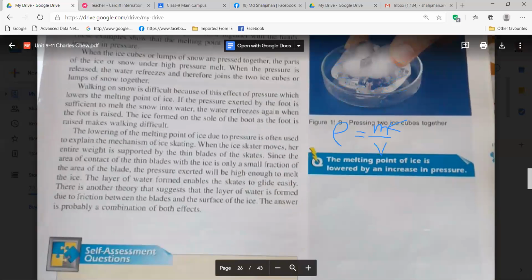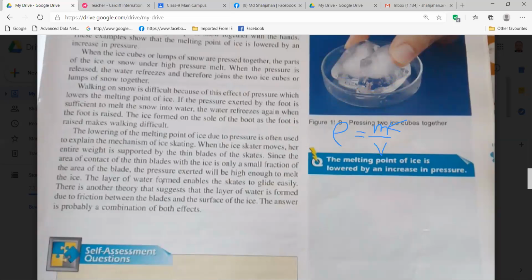Then there is another theory that suggests that the layer of water is formed due to friction between the blades and the surface of the ice. Again, not only the pressure is working, also friction is working between blades and ice. And because of friction, there is heating, right? Because of heating, there is also melting of ice. So we are getting another effect here. So both combinations we are getting here.